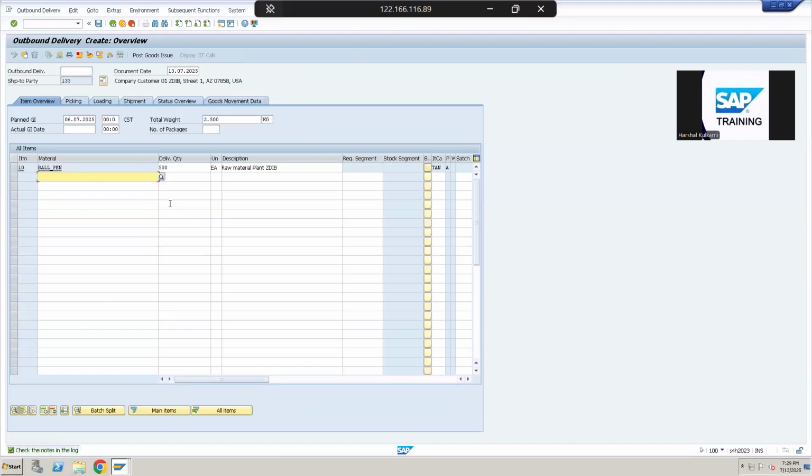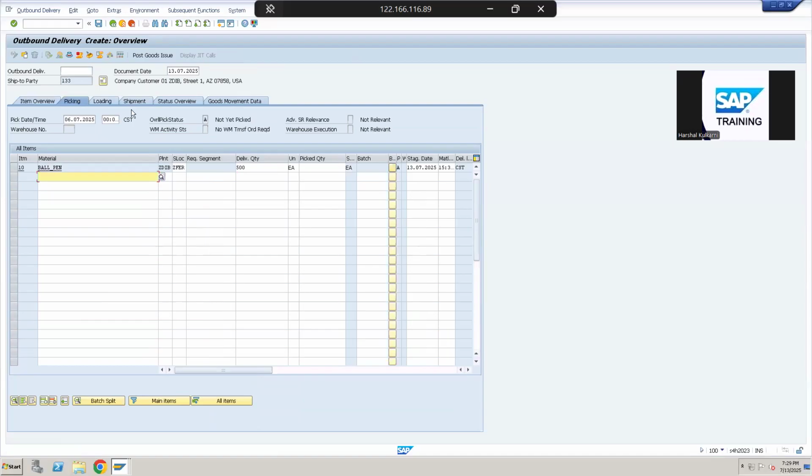This is how a typical delivery looks in SAP. You can see the picking tab here. Picking means the products must be stored somewhere in the warehouse, right? This is a signal for the team to go pick that product and bring it to the docking area, from where the material will be loaded onto the truck.